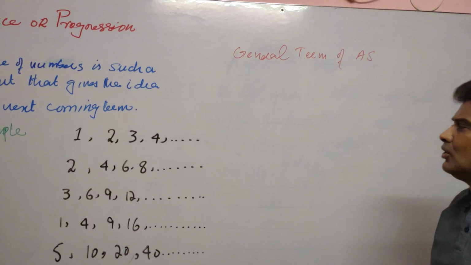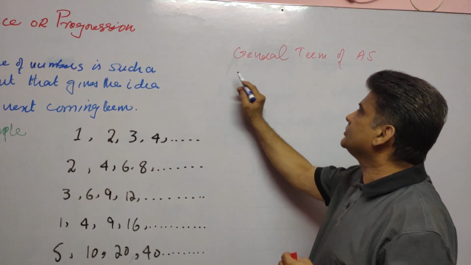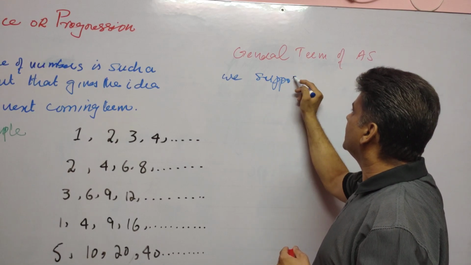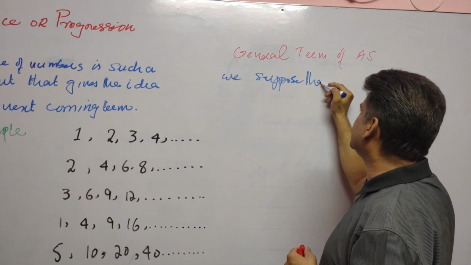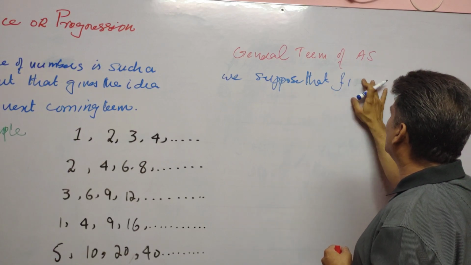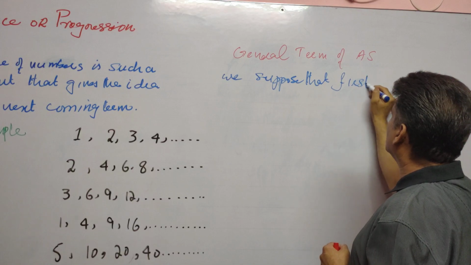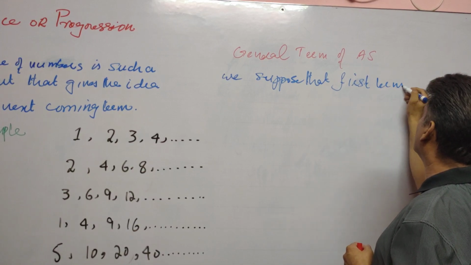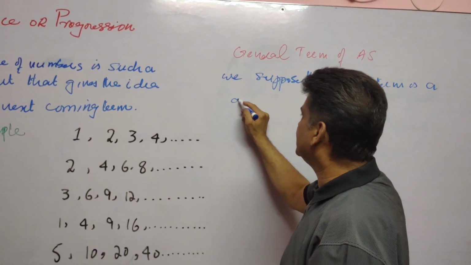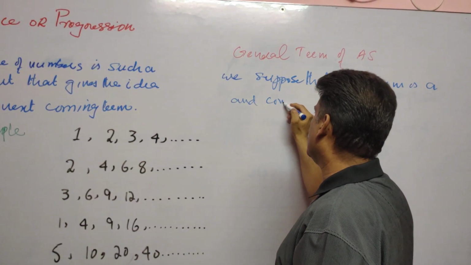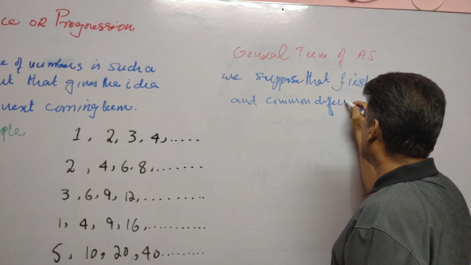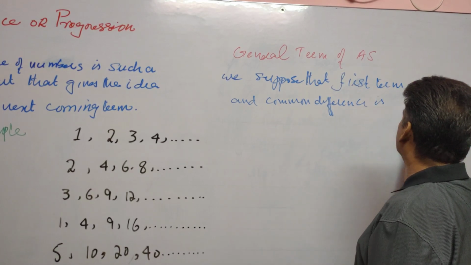For example, suppose that the first term is small a and the common difference is d.